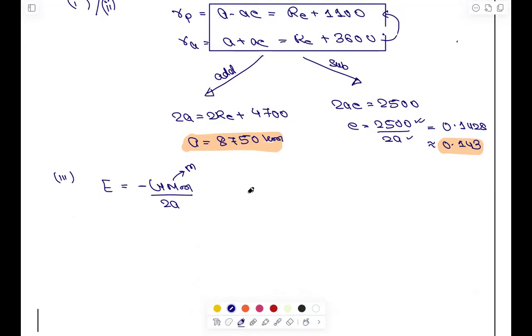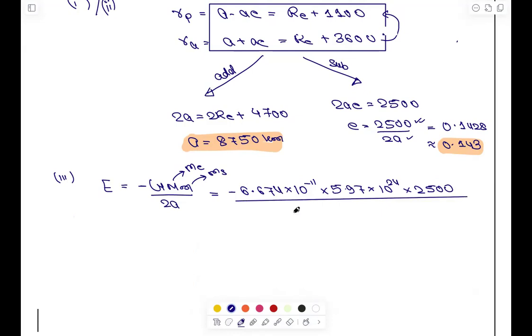So put it, so minus 6.674 into 10 to the power minus 11 into 5.97 into 10 to the power 24 into m, divided by 2 into A. A is what? 8750, it's kilometer. So multiply by 10 to the power 3. So if you solve it, it will come out to be minus 5.6919 into 10 to the power 10 joule.